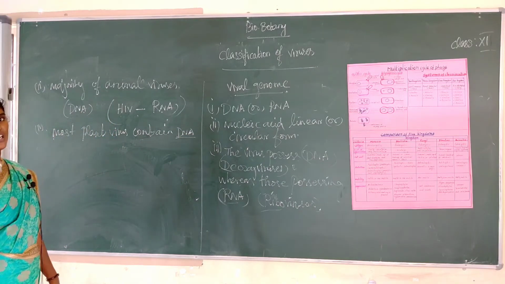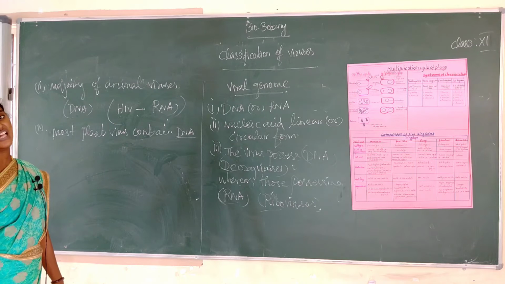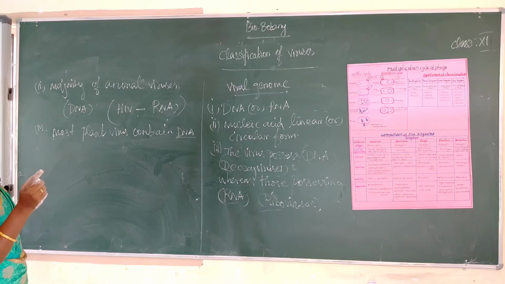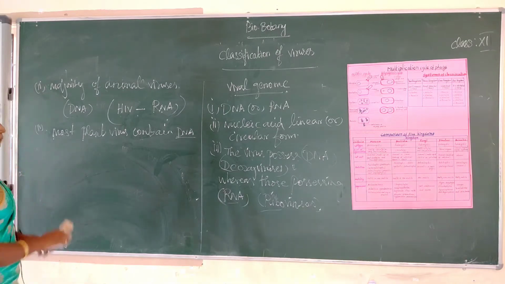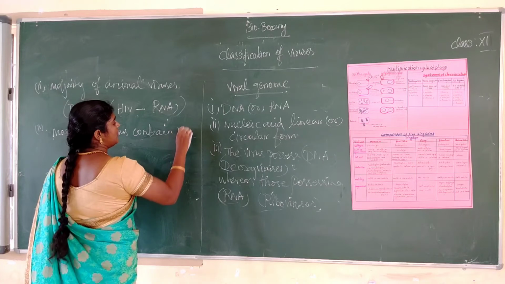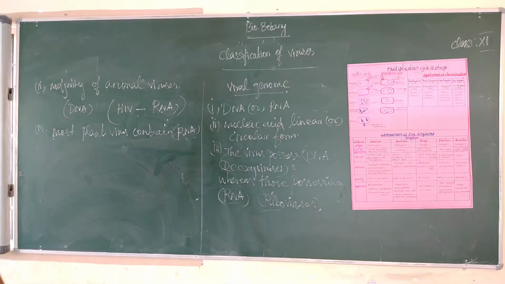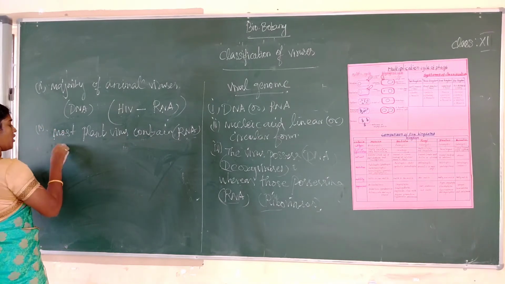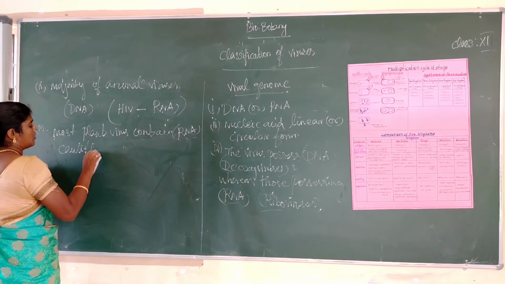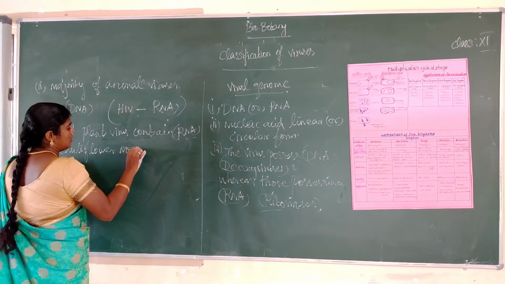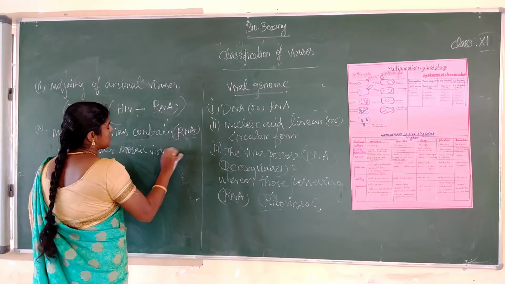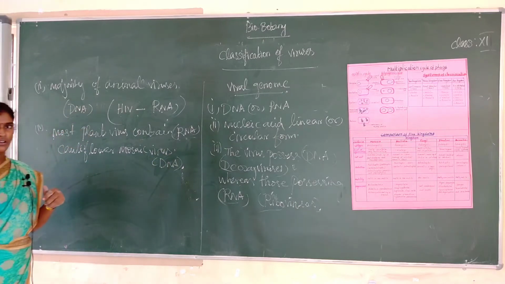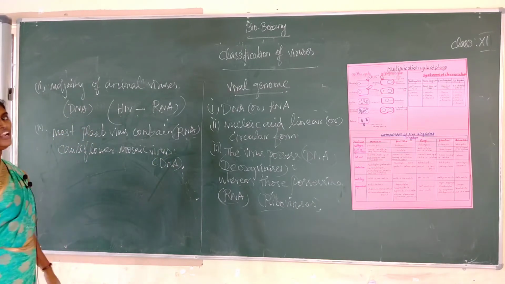But there is only one exceptional case, cauliflower mosaic virus. Cauliflower mosaic virus contains nucleic acid DNA. It is only one exceptional case. Okay, don't forget, it is very important, note it.